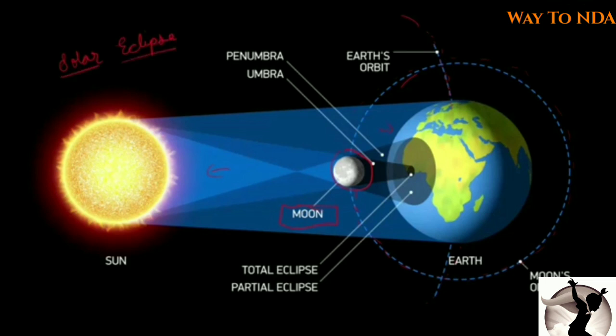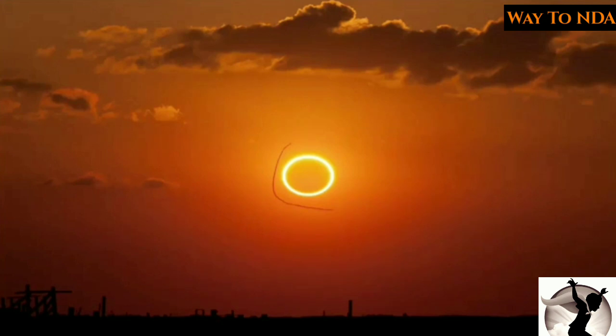Solar eclipse, okay. Why? Because at this time the sun rays which are coming from the sun are stopped by the moon and it will create an umbra and penumbra in this area of earth. And if you are in this area of earth, you will find a scene like this. You can see this type of scenery from earth. So here is the moon and it is blocking the sun rays which are coming from the sun, and here we are standing on the earth. So this is called a solar eclipse.